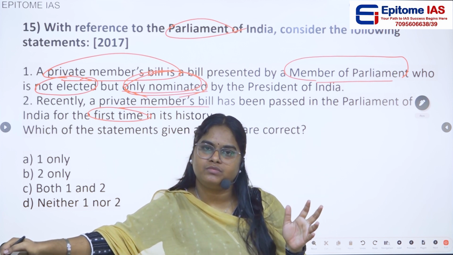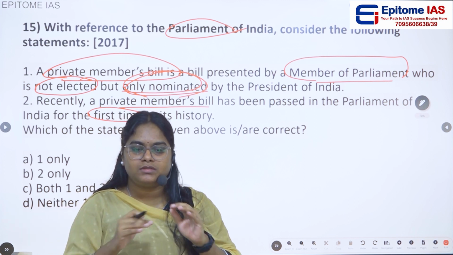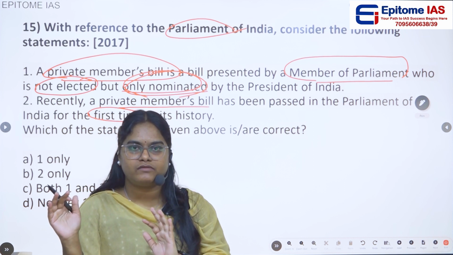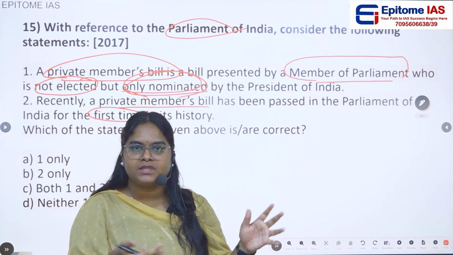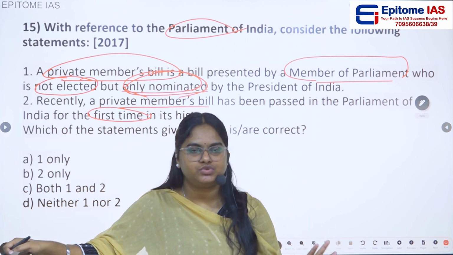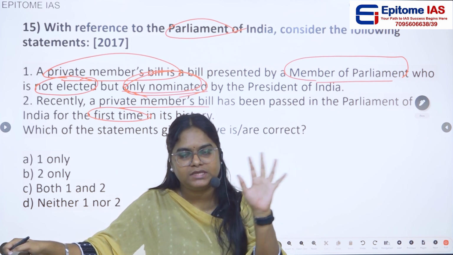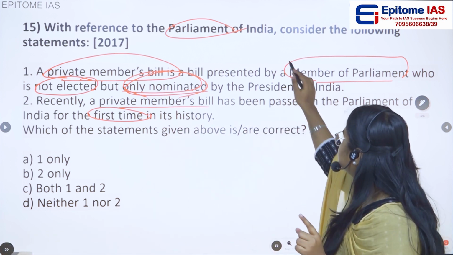Is that so? No, private members are totally different from nominated members. The members of parliament other than the ministers are called private members, even though they are elected members or nominated members, no issues. Everyone other than the council of ministers is called a private member. So this first statement is a wrong statement.